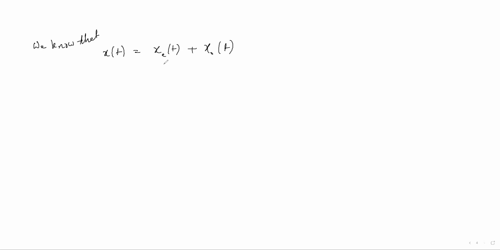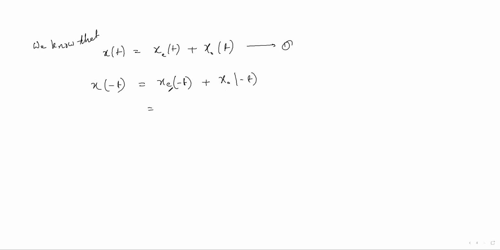After summation of these two, we get the original signal. Take it as equation one. Now take the reversal of time. Let me write one more step, then your concept will be clear.